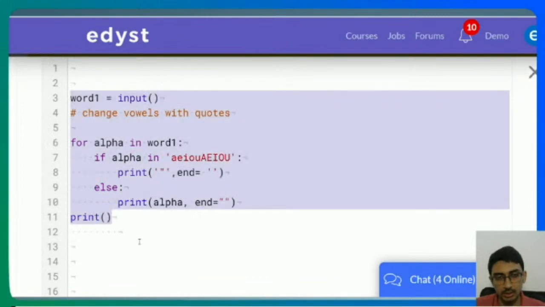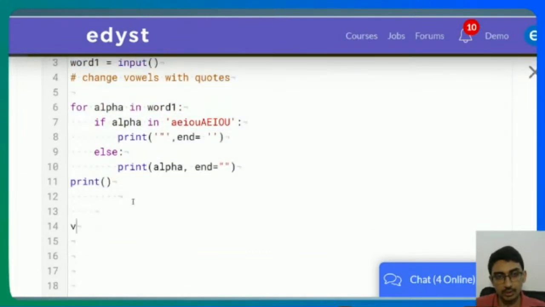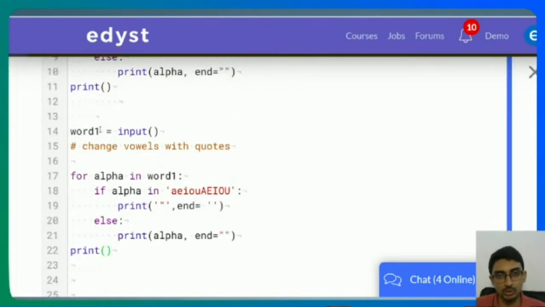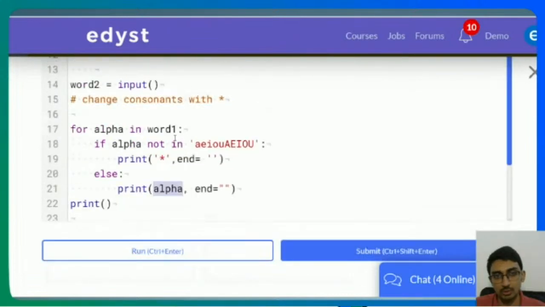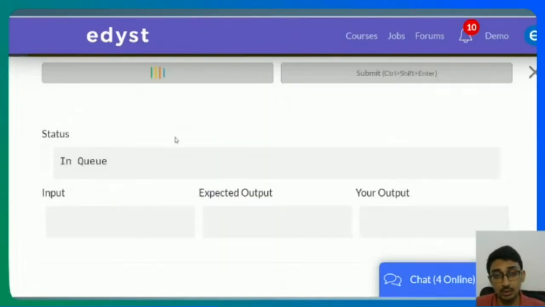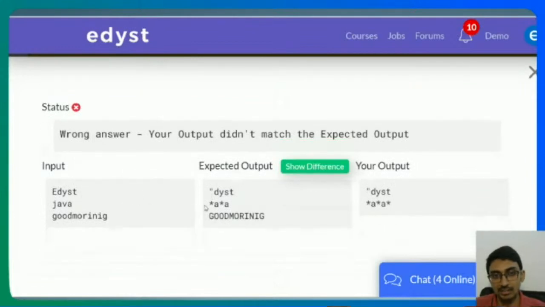In the next one, what you need to do is do the same thing. I'll do word2 is equal to input. Here, change consonants with asterisks. So again, if this was a vowel, I did this; this time I'll say if alpha not in that, so if it's a consonant, then I'm going to print asterisks over here. Else, I'm going to print the alphabet as is. Sorry, not word1, it should be word2. So if I run this now, for Java, J and V have disappeared and it's only asterisks.